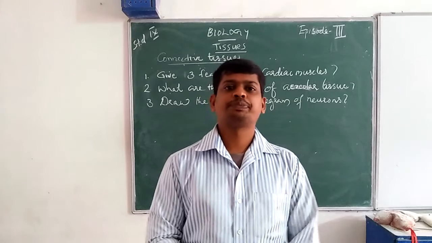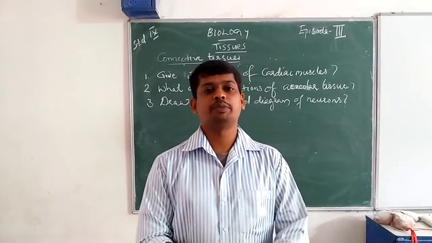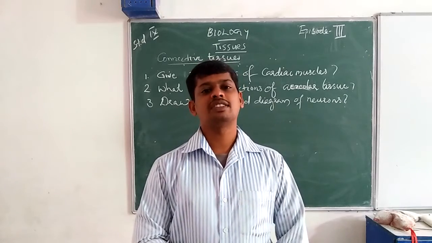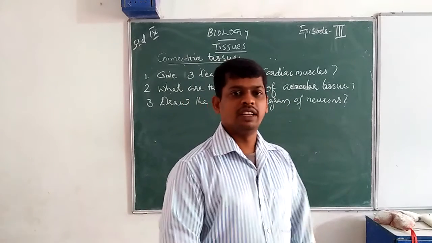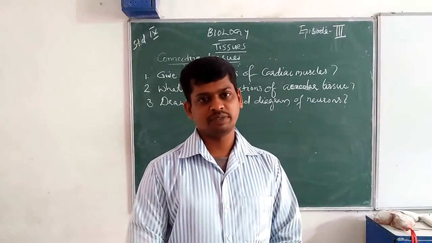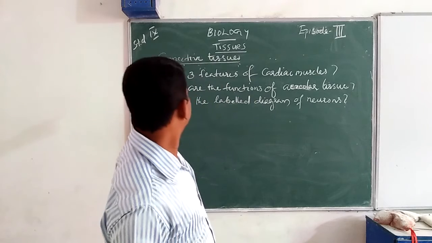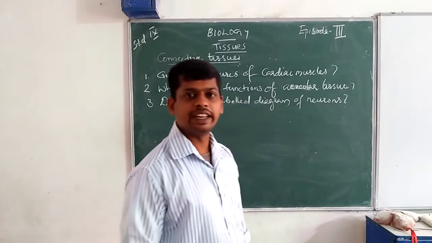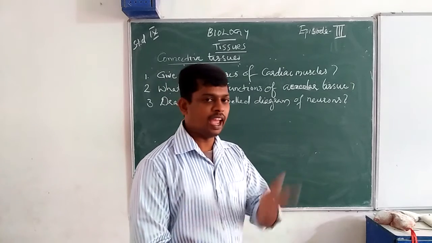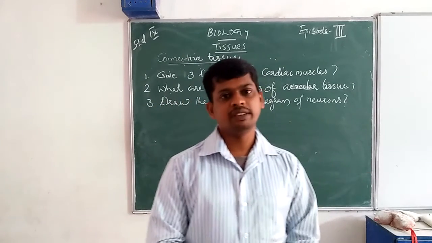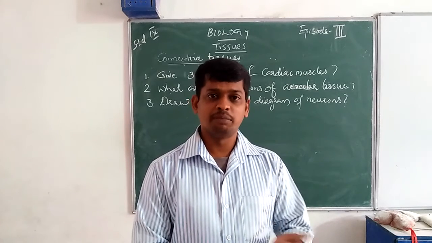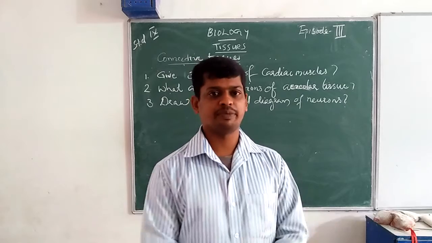Okay, students, we are concluding this chapter. But before that, you must try to answer these questions. Write them in your notebook. The question is: give 3 features of cardiac muscles. The answer is clear: these are involuntary, striated, branched, and multi or uninucleated. This is the answer. Okay.